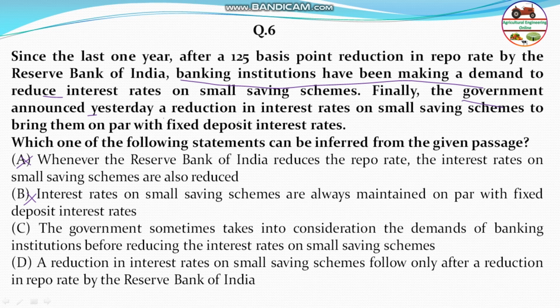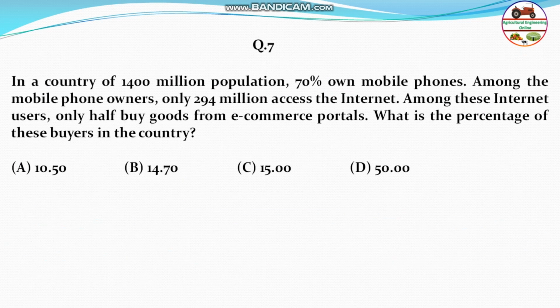So here, the government took the request from the banking institutions. So therefore it took the decision. So therefore this might be the answer. Next D, a reduction in interest rate on small savings schemes follows only after reduction in repo rate by the Reserve Bank of India. So Reserve Bank of India is not taking the decision. So therefore this might not be the answer. Therefore the answer will be C option. That is, the government sometimes takes into consideration the demands of banking institutions before reducing the interest rate on small savings schemes.